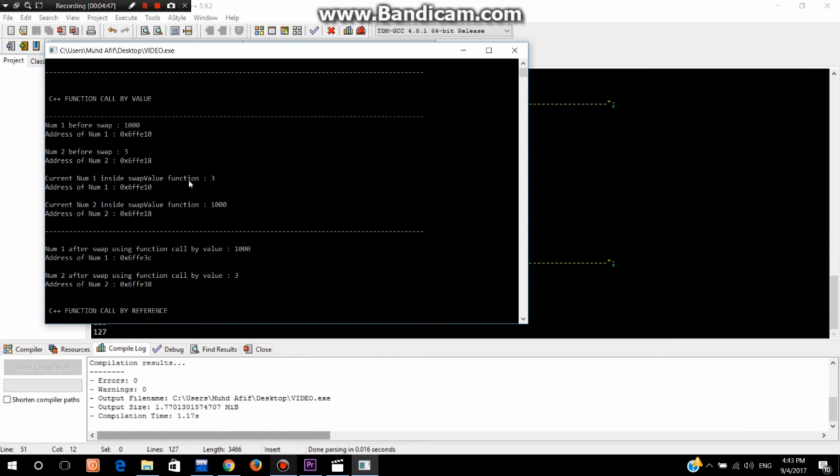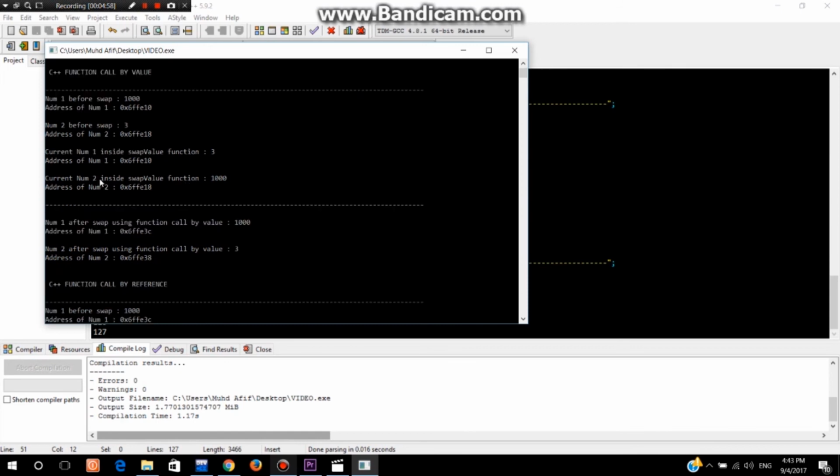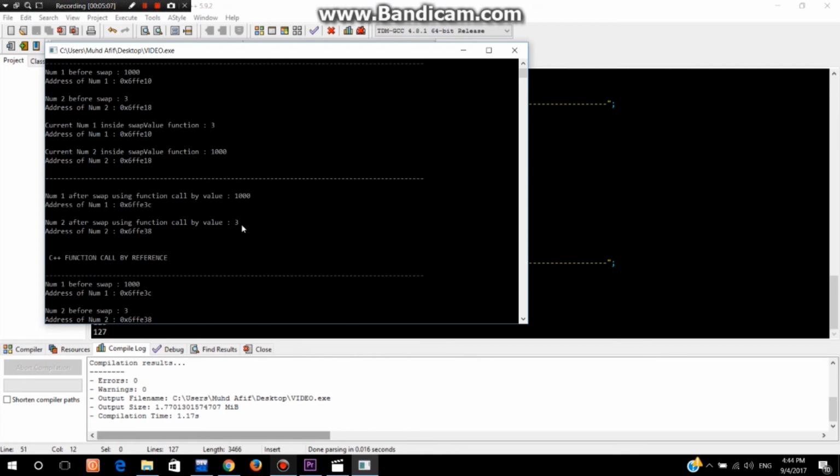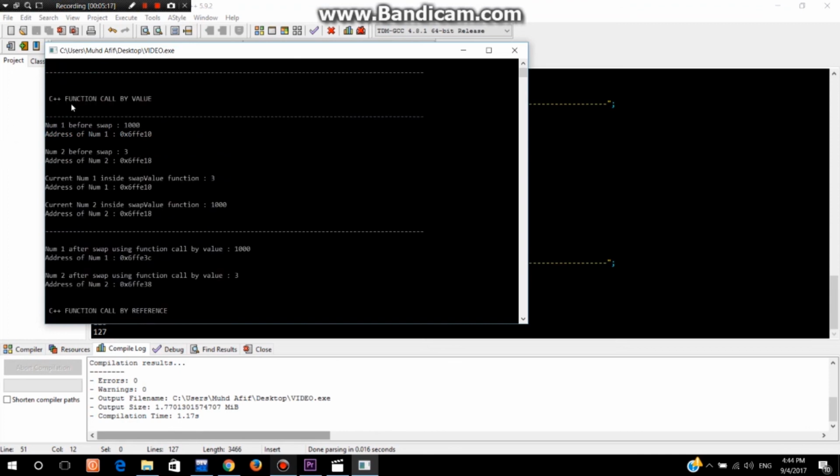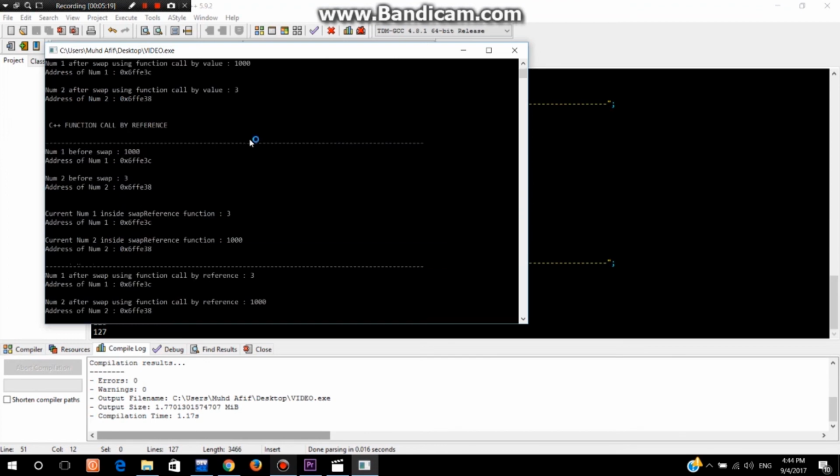Okay, this is the current num1 inside swap. This is right after the swap. The value is 3, and the address is still the same as the address of num1. The value has been swapped, but the address is still the same. Right after passing back into the main, the value does not swap. It returns to its normal state, and the address is different from the address that was used in the function.